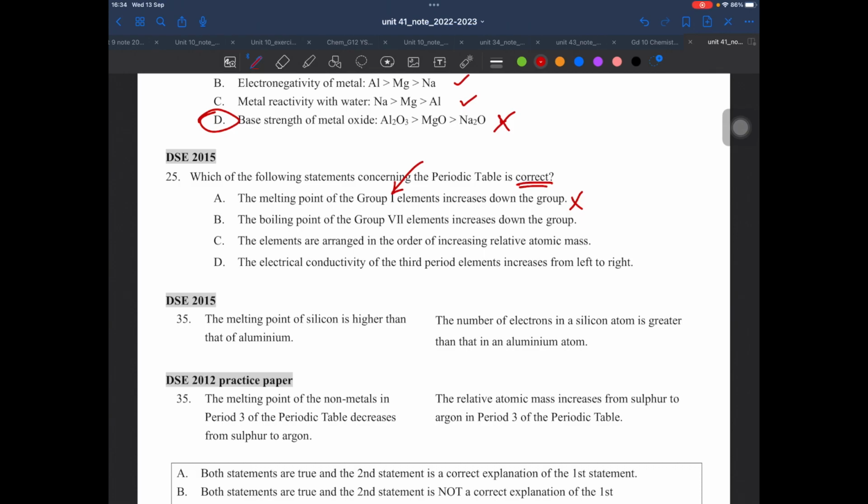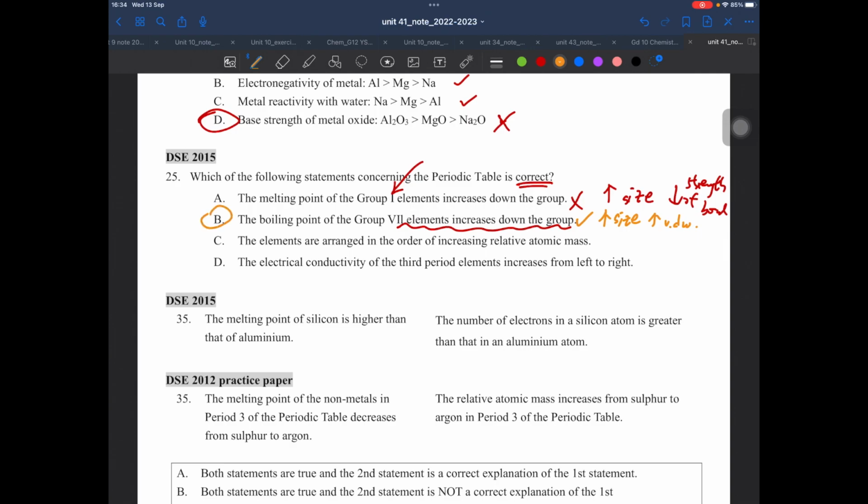So the melting point should decrease down the group because increased atomic size will weaken the strength of the metallic bond, right? The second one is the boiling point increases down the group. Now, this one is correct because increased size will increase the van der Waals force.